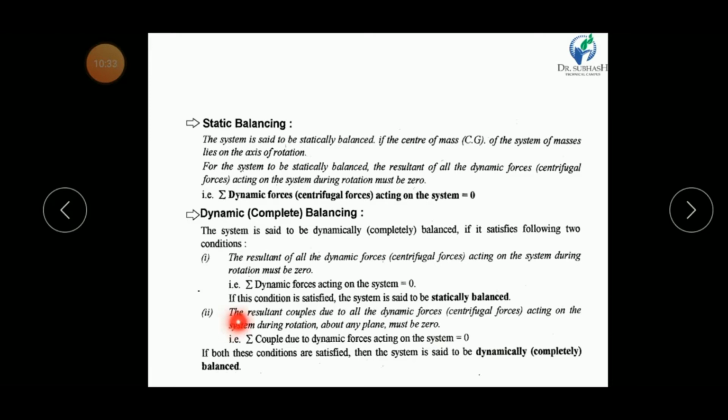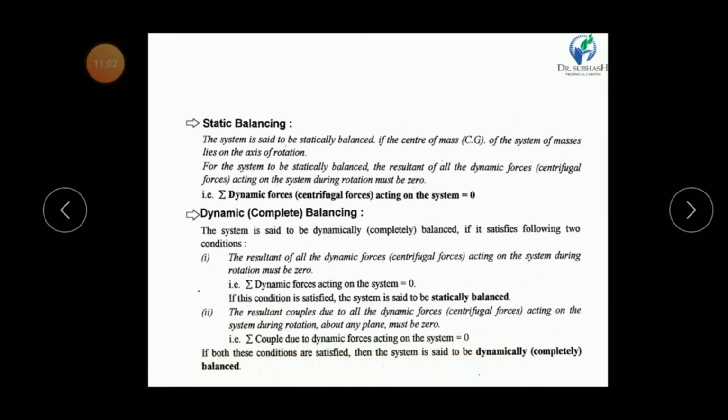So the resultant couple due to all dynamic forces acting on the system during the rotation about any plane must be zero. That means the other condition is that the couple due to the dynamic forces acting on the system is zero. If the summation of all couples acting on the system is zero, then we can say that our system is dynamically balanced.